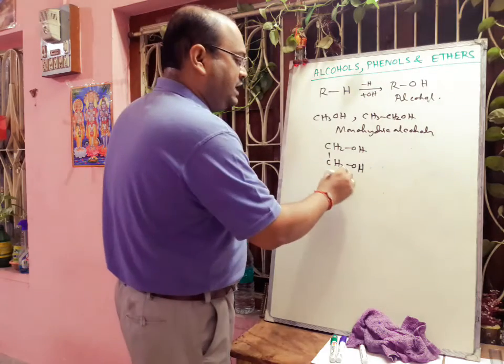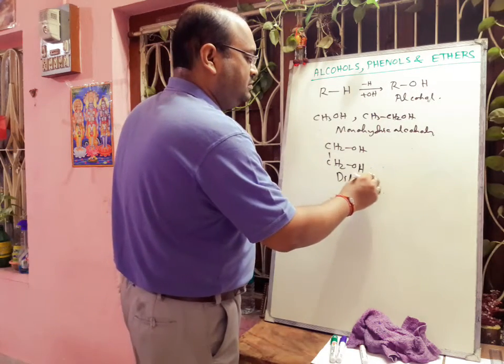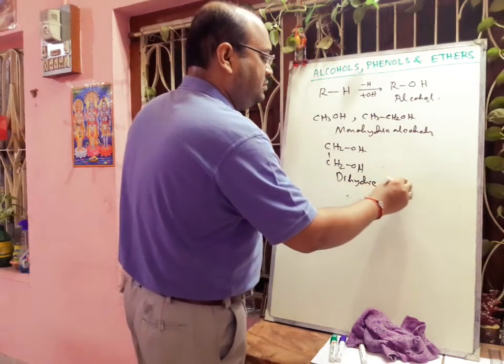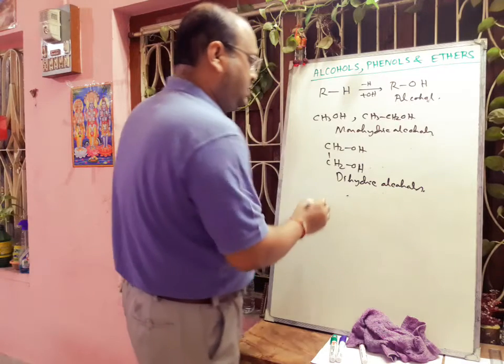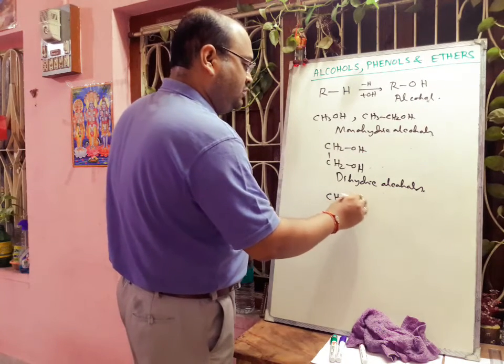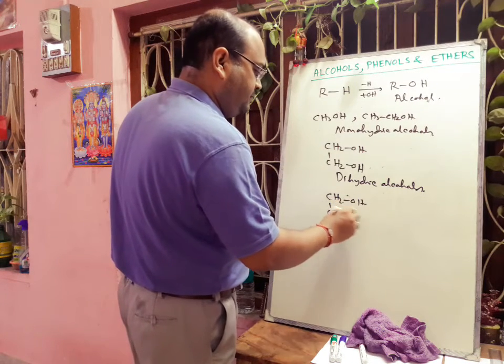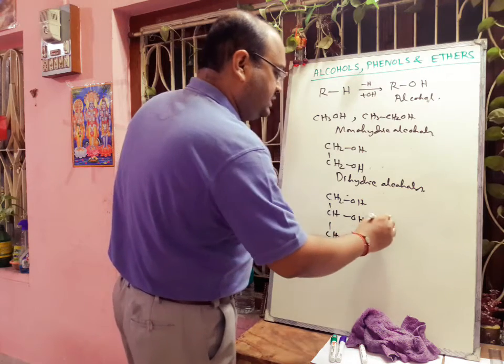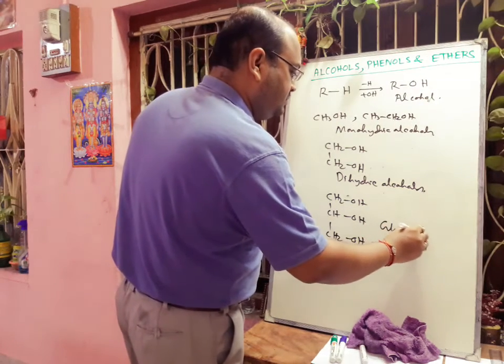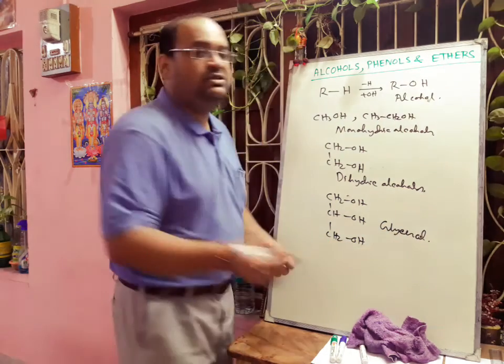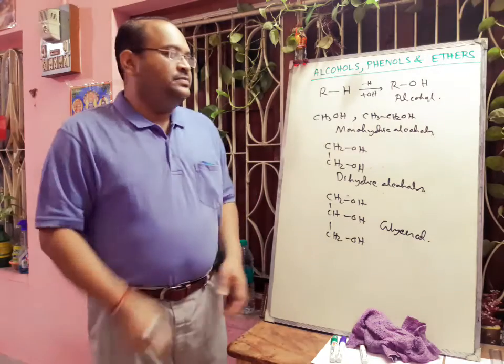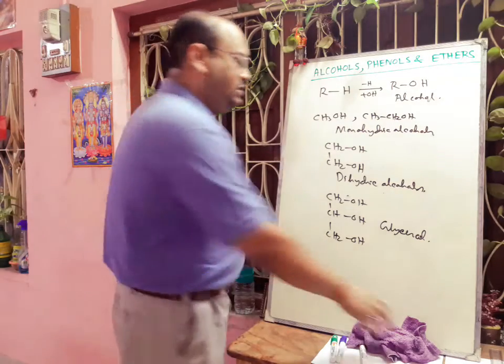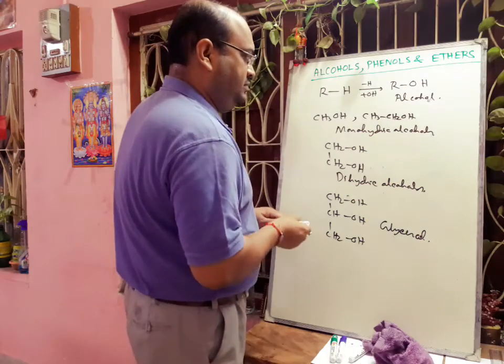This is a dihydric alcohol. If we take 3 OH groups, this is glycerol, that we generally use as glycerin, then it is called trihydric alcohol.